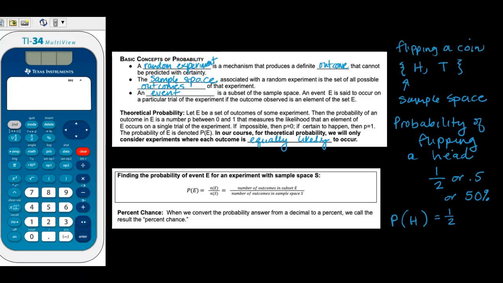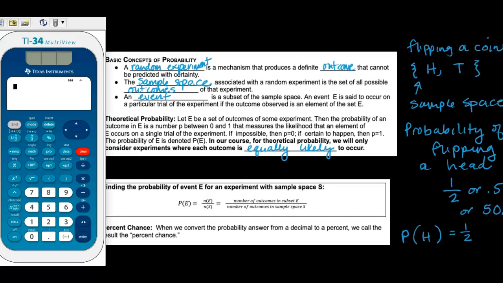So basically, all you have to do if you want to find the probability is take the number of outcomes for the event. So if I wanted to find the probability of flipping a head, I look in the sample space and I see, well, how many heads are there? Well, there's only one, and the bottom, the denominator, represents the number of outcomes in the entire sample space.